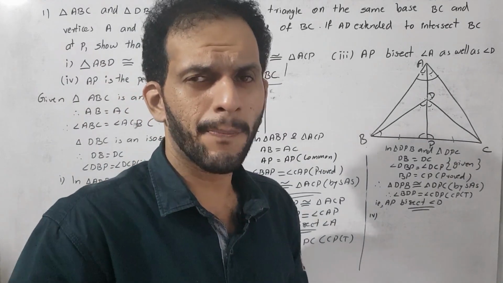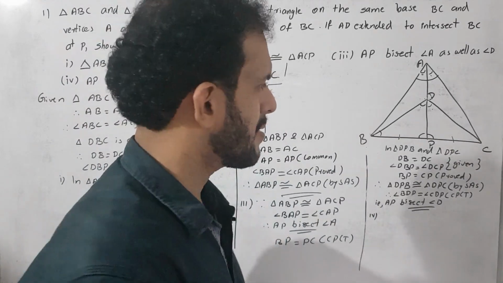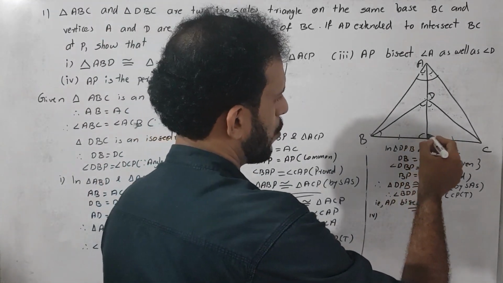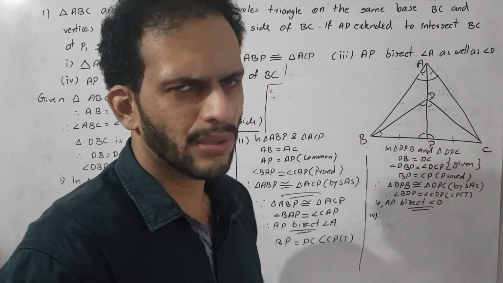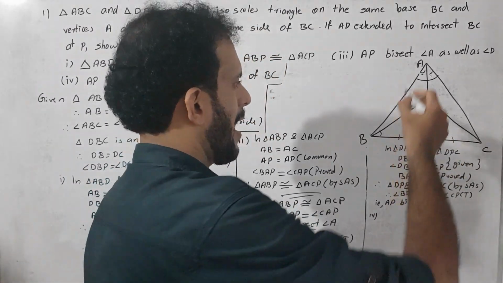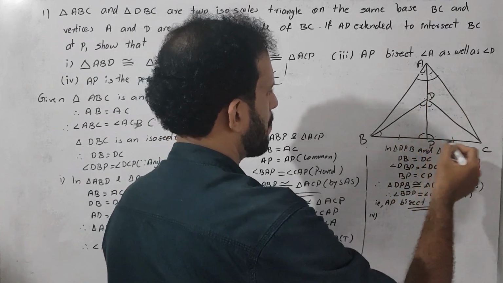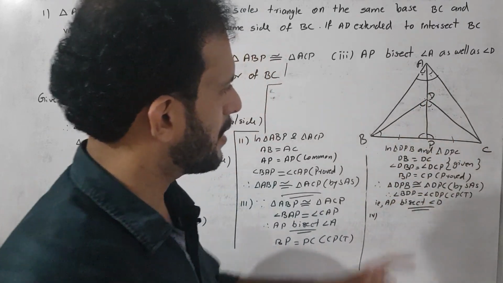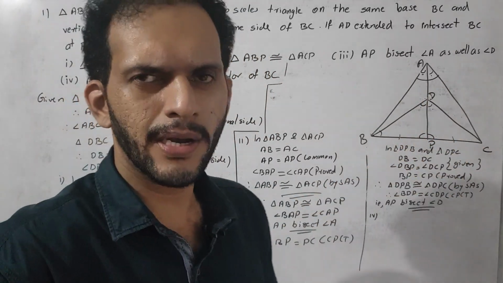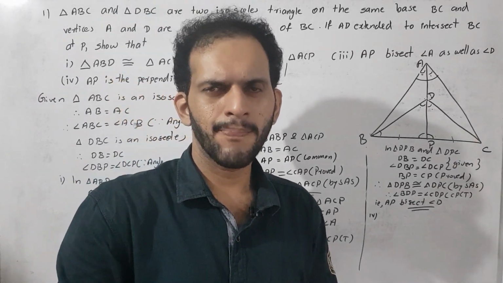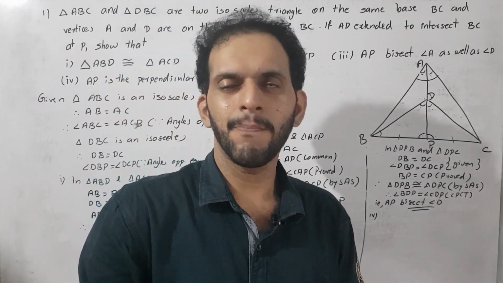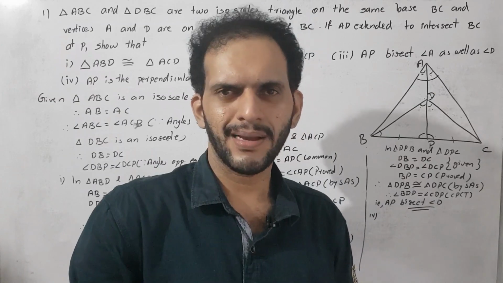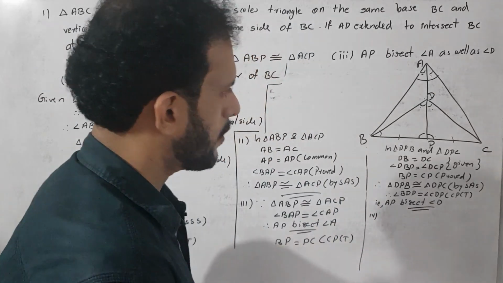So we want to prove perpendicular also. Perpendicular means we want to get these two angle measurements equal to 90 degrees. Correct. What are they? Angle APB and angle APC is equal to 90 degrees. If we get these two angle measurements as 90 degrees also, then very clearly we can say AP is the perpendicular bisector of BC. So how do we prove that?